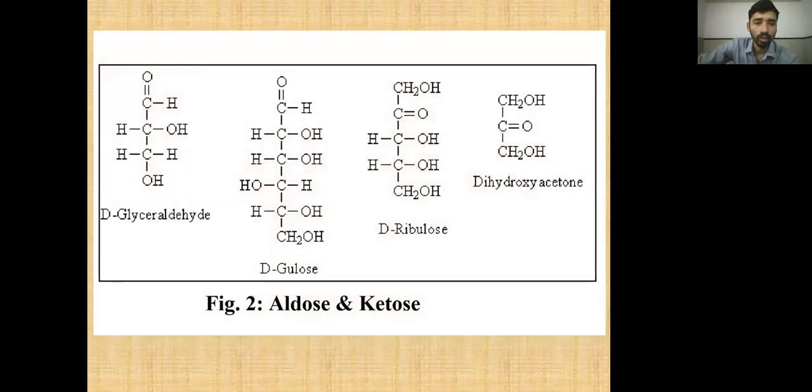Now the table shows carbohydrate compounds such as the three-carbon compound, called glyceraldehyde; the six-carbon carbohydrate, glucose; the five-carbon carbohydrate, ribose sugar; and the three-carbon ketone unit, dihydroxyacetone.